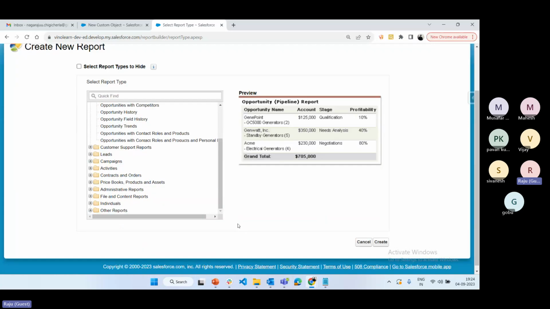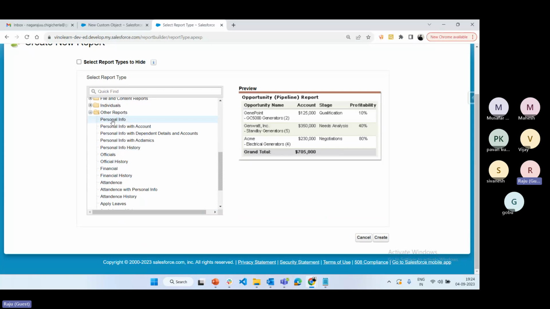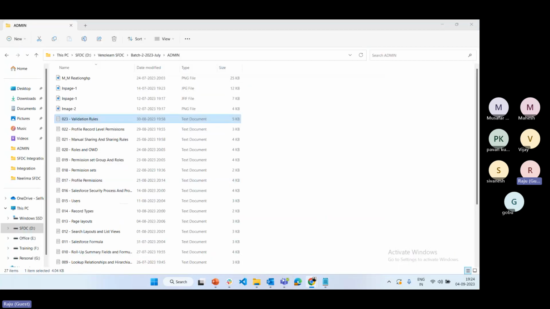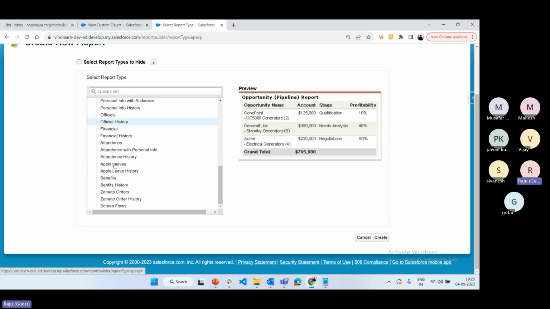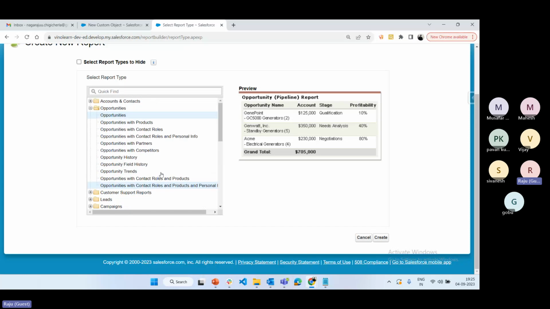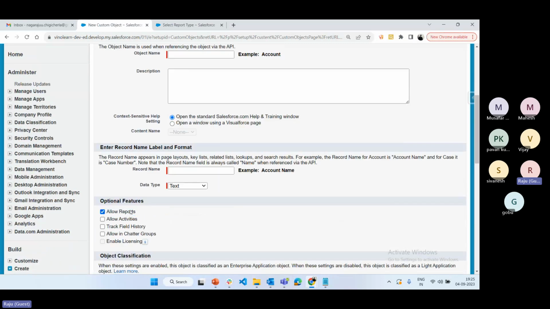Okay, see here, we can create an individual report. If you go to Other Reports, see here we have personal info and financial information, everything is visible here. Whatever custom objects, apply leave and benefits, Zomato order, everything is showing in the report type. Once you click on this allow button, only then is this object visible in report type to create a report for that particular object.